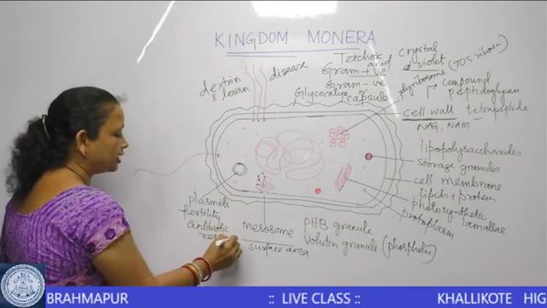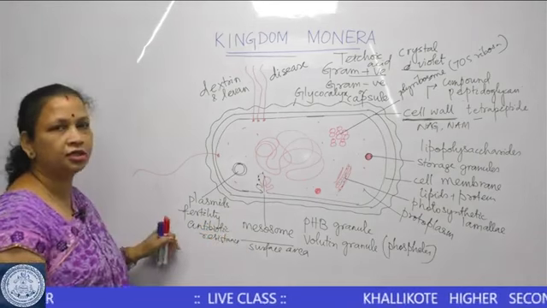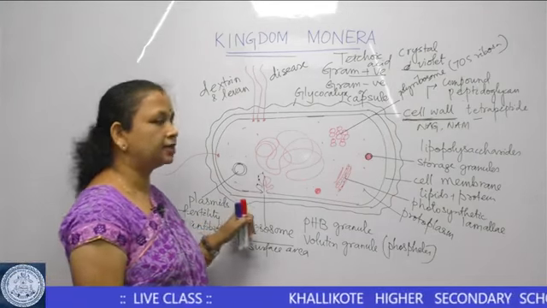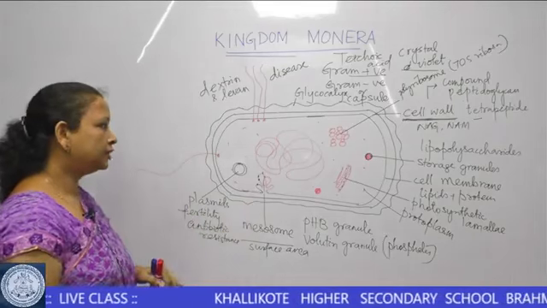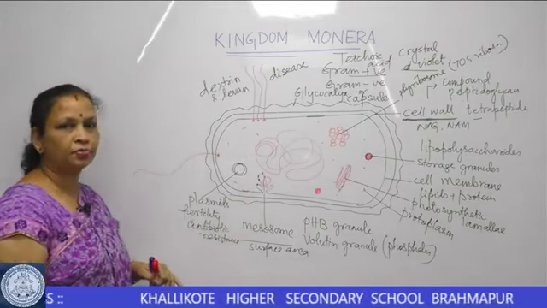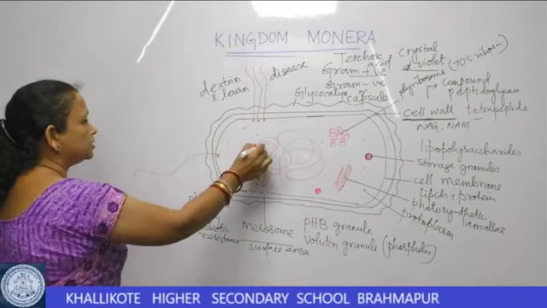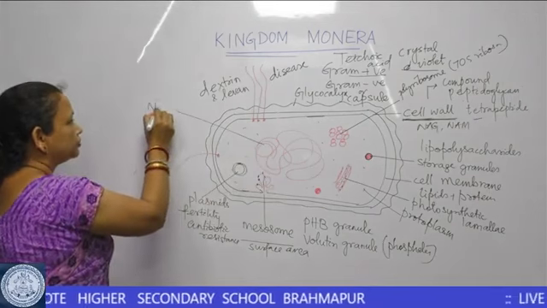So these are extra characteristic genes present in a bacterial cell. The most important part of the protoplasm now is the nucleoid.